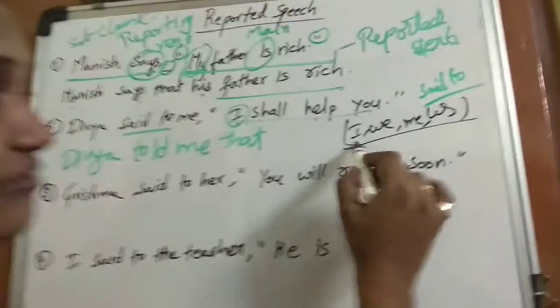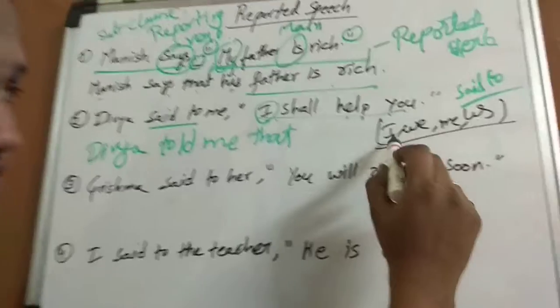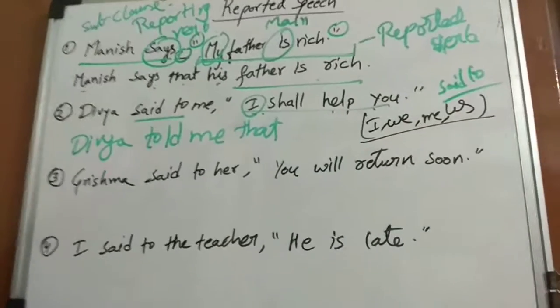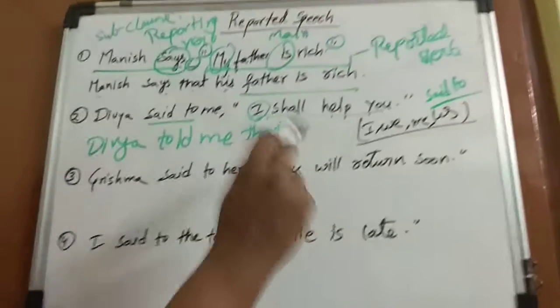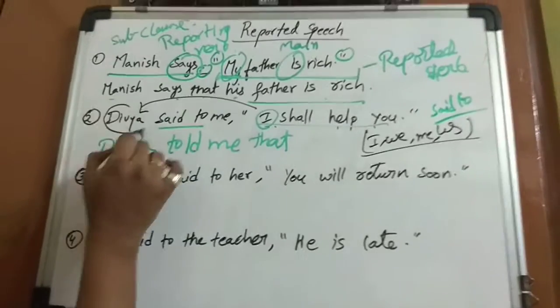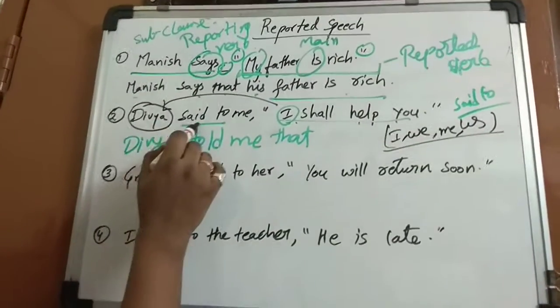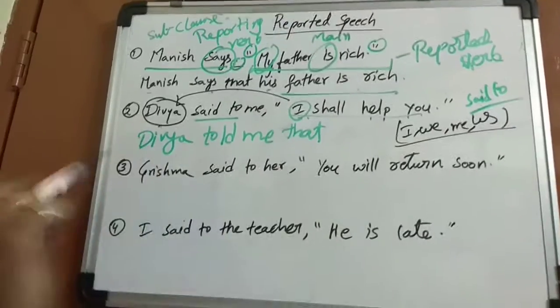Whenever you get these first person pronouns, we are supposed to change them according to the subject of the reporting verb.